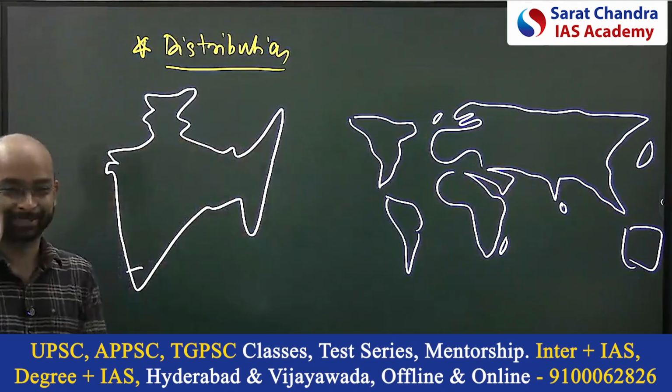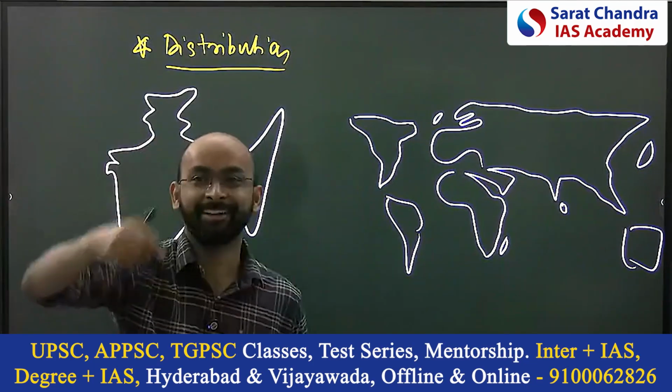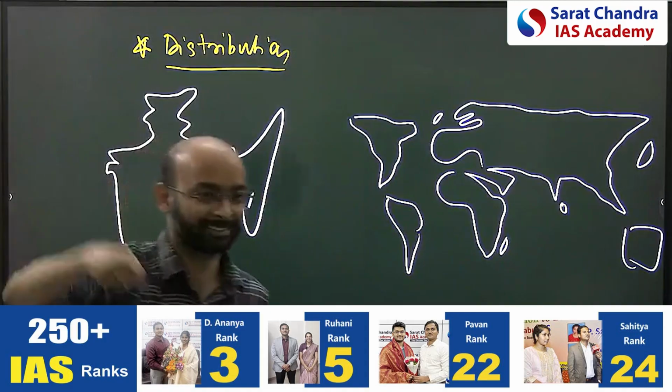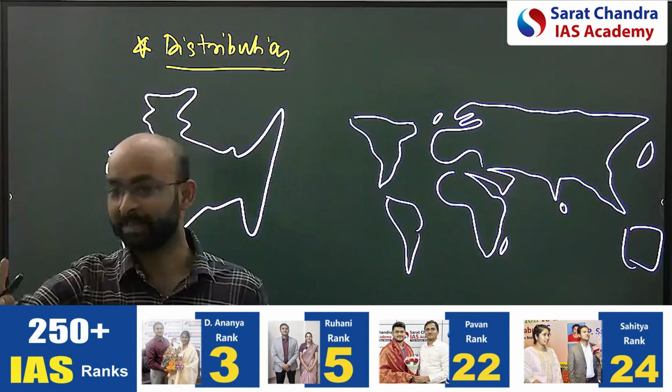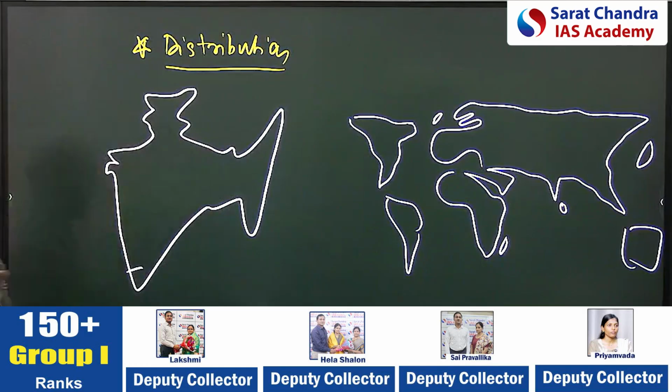In distribution, you can't write, like you're writing that mineral oil is there in West Asia. Don't do that. Draw a map and show there. That's the first thing for this distribution, to show the distribution.